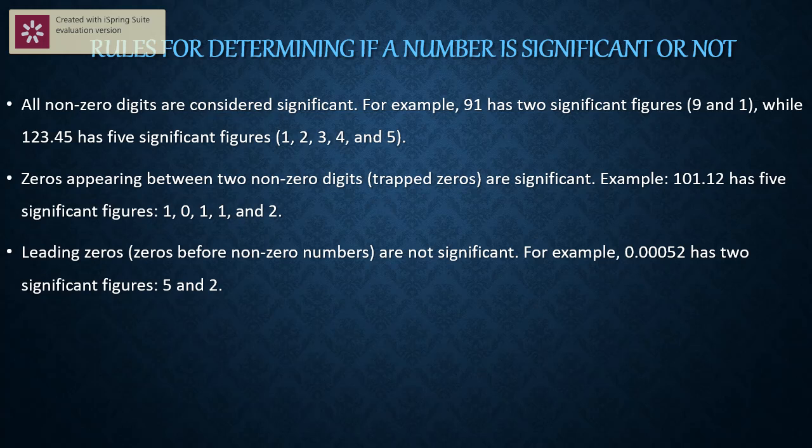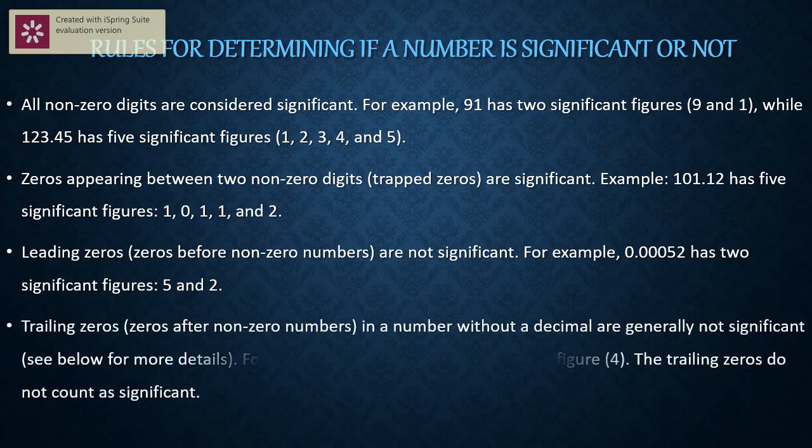So this zero will tell the importance of the 1000 or the 10 which is there in the denominator. So these zeros will not have any meaning. Therefore, it is just to tell the place of decimal we are using. Therefore, these zeros, that is, zeros before non-zero numbers are not significant.